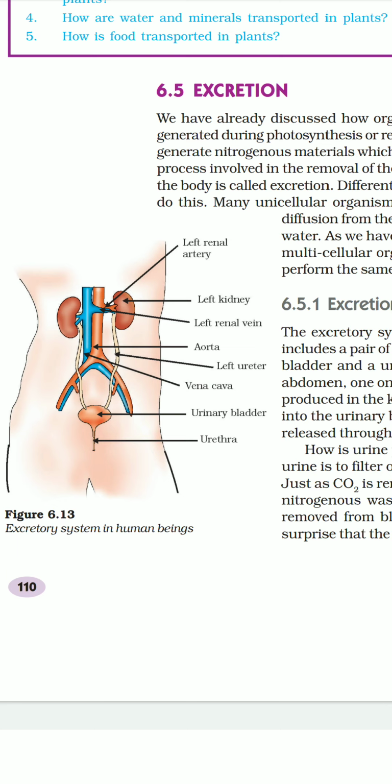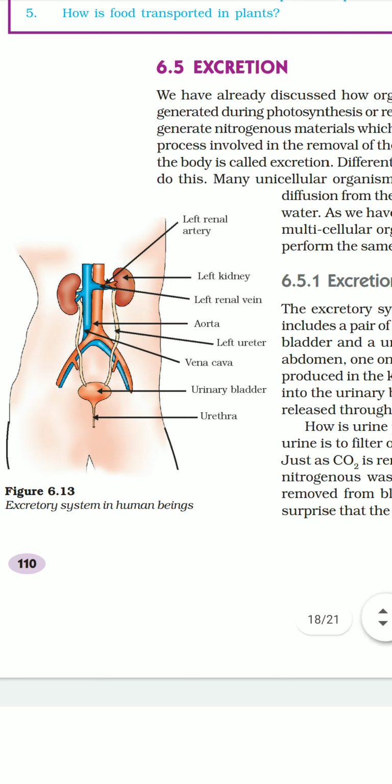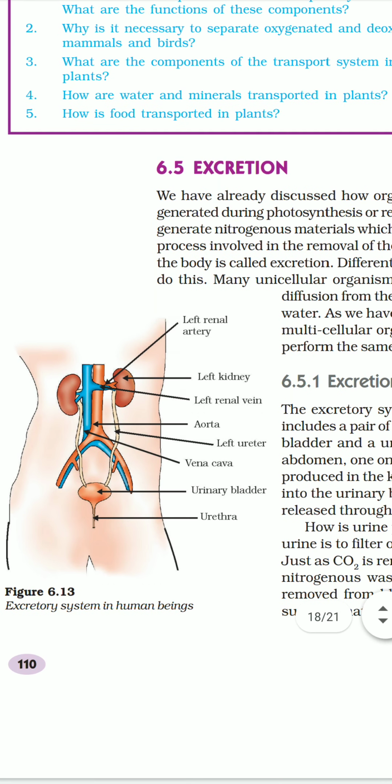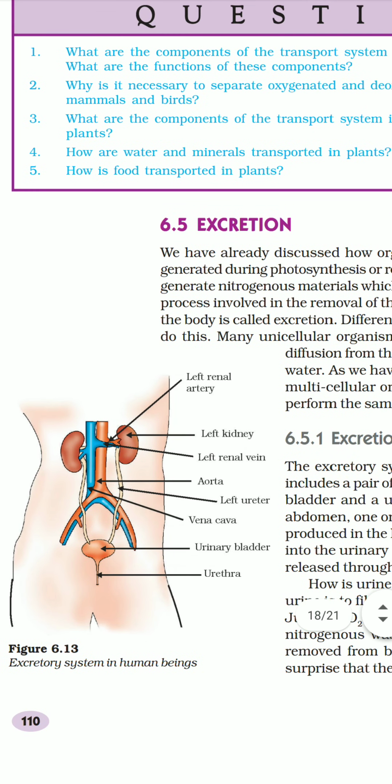So, temporarily, urine is going to be stored here. And last is urethra. It's again a tubular structure which passes the urine outside the body. So, this is our excretory system, and here you can see renal artery and renal vein. Artery is bringing the purified blood, and vein is bringing the impure blood, you can see.